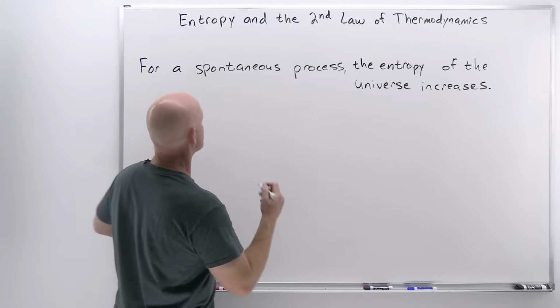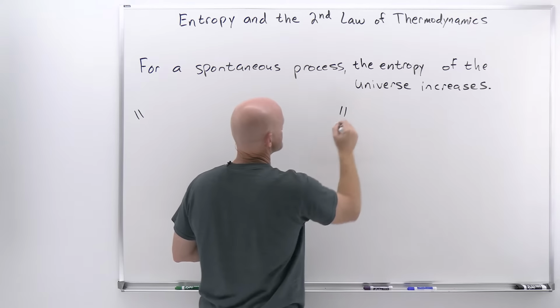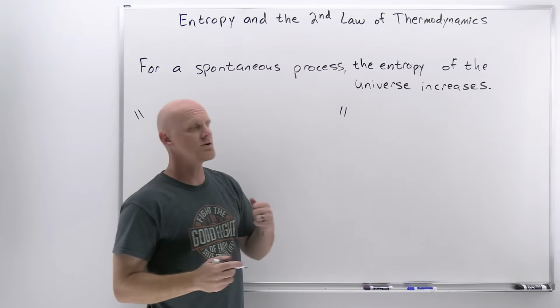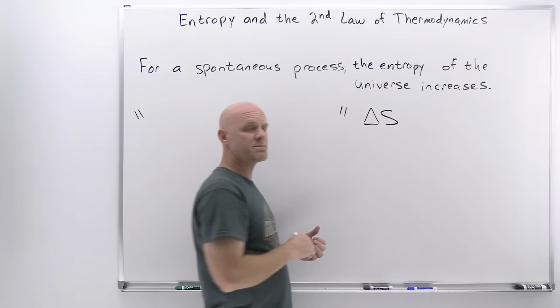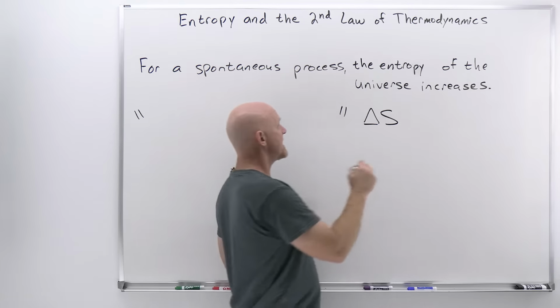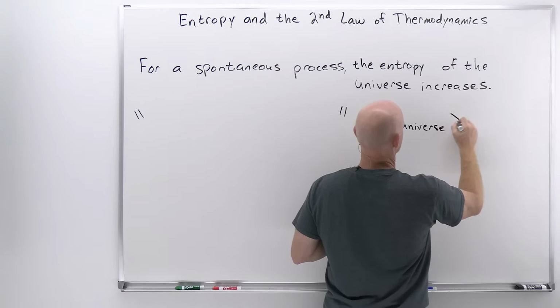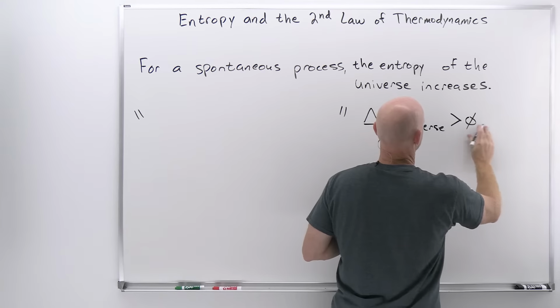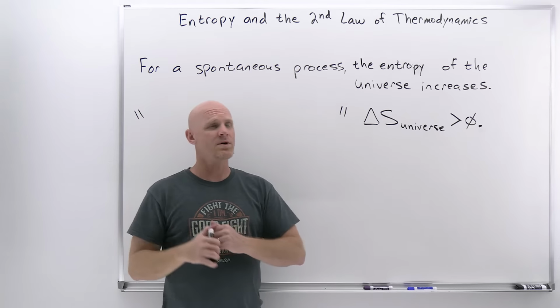All right, a couple different ways we could phrase this. They're always going to start off by referencing that it's for a spontaneous process. But another way we could talk about the universe here is we could talk about the change in entropy, and so S is the symbol for entropy we'll use here. So the change in entropy of the universe is going to be positive. So another way of saying that the entropy is increasing. If it's a positive change, that means it's going up.